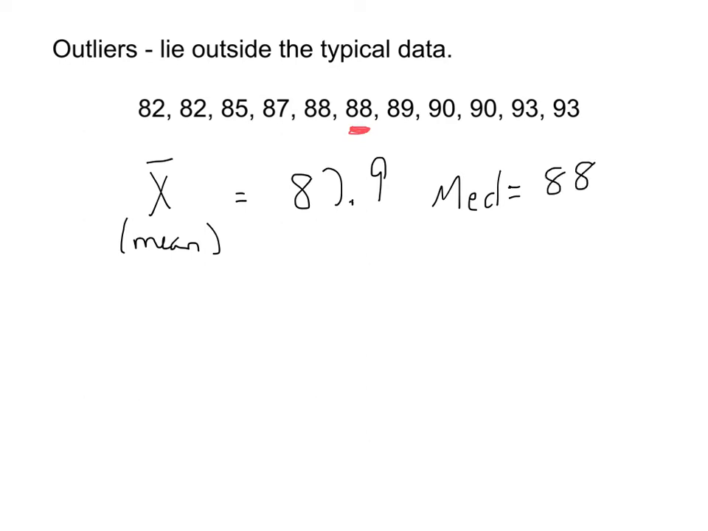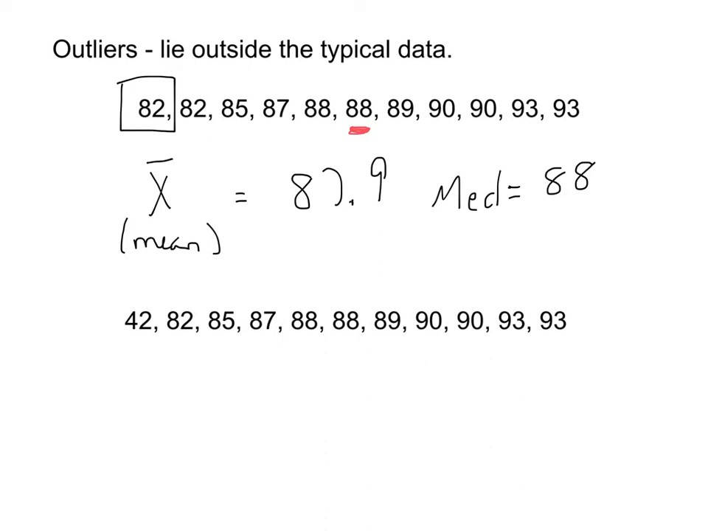They're fairly close to each other, 87.9 and 88. Ideally, if this was normally distributed data, and we'll be talking about that in the future, those would be the exact same number, but this data is pretty close. Now, let's say I take the same set of data, only I'm going to pull out this 82 here, and I'm going to replace it with a 42. So we had a really bad day.